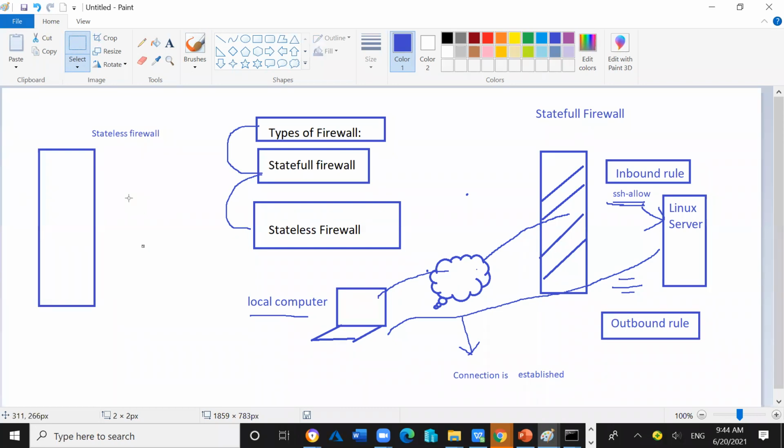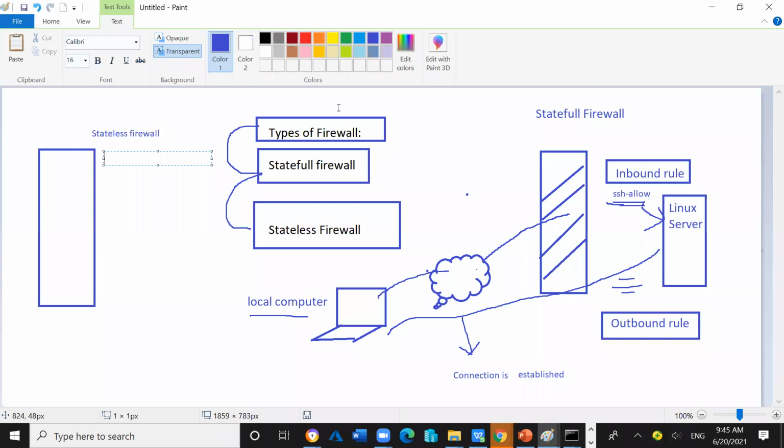For example, from my EC2 instance, if I'm trying to access Google, it means the traffic is going outside. If somebody from a local computer is trying to access SSH of my EC2 instance, it means the traffic is coming inside. It is inbound traffic. So in the stateless firewall, we have to define the rule on both sides.